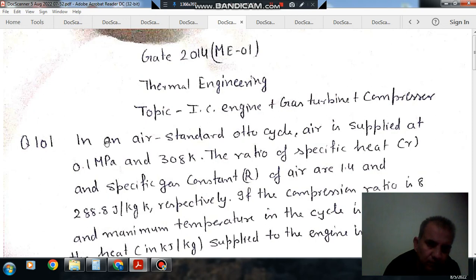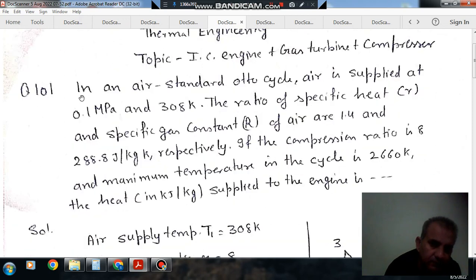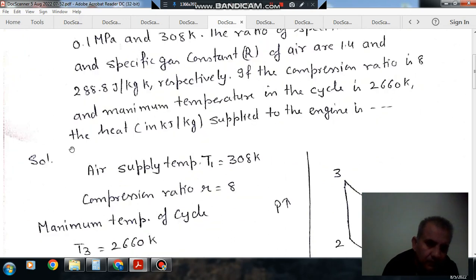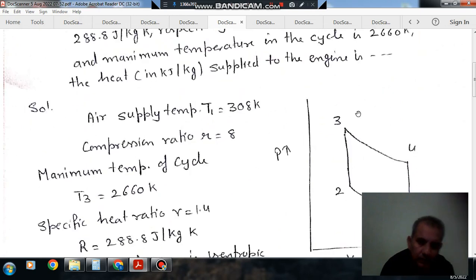Question number 101 from Gate 2014 ME-01 is: in an air standard Otto cycle, air is supplied at 0.1 MPa and 308 Kelvin. The ratio of specific heat gamma and specific gas constant R of air are 1.4 and 288.8 joule per kilogram per degree Kelvin respectively. If the compression ratio is 8 and maximum temperature in the cycle is 2660 Kelvin, the heat in kilojoule per kilogram supplied to the engine is dash.